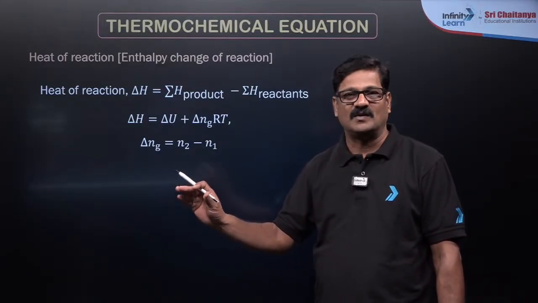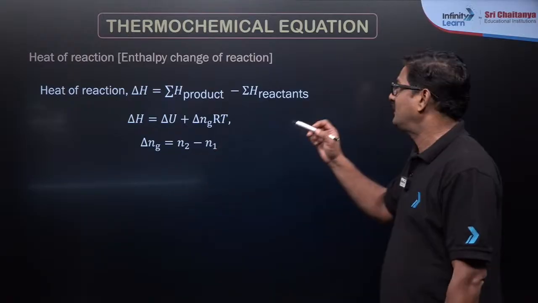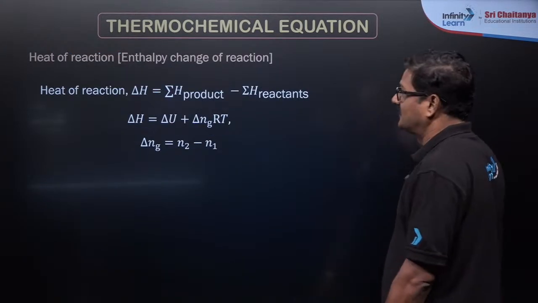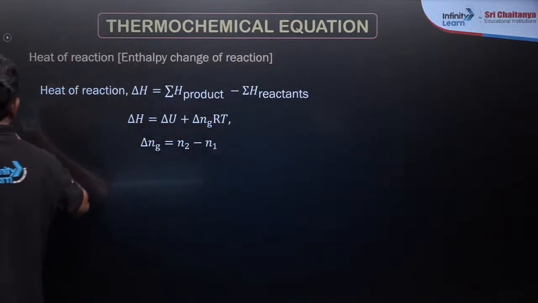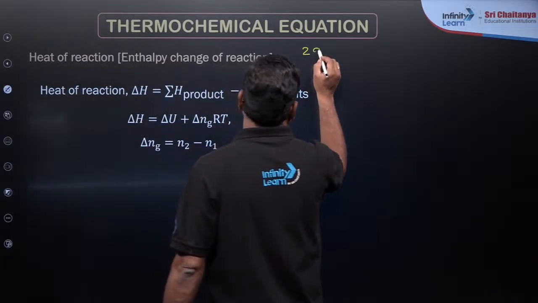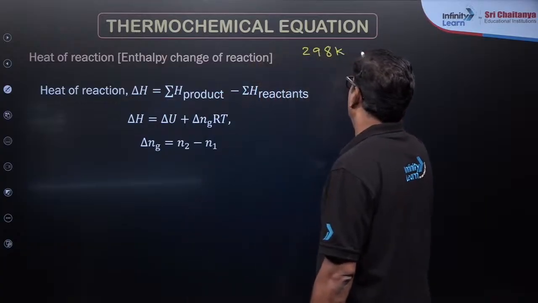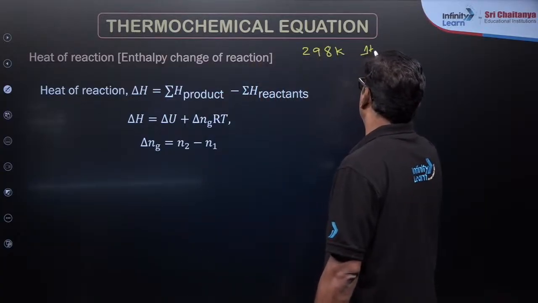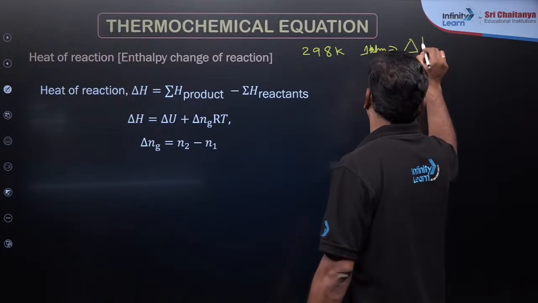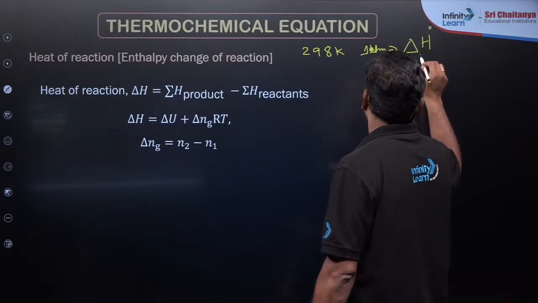If this is measured at 298 Kelvin and 1 atmospheric pressure, it is said to be the standard enthalpy of reaction.